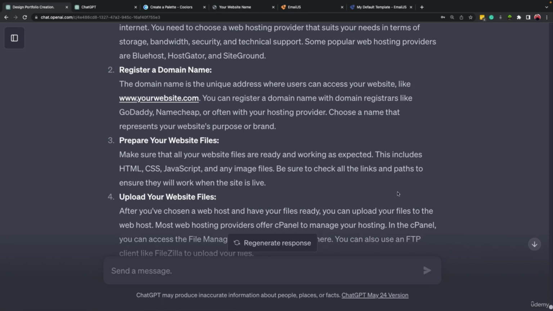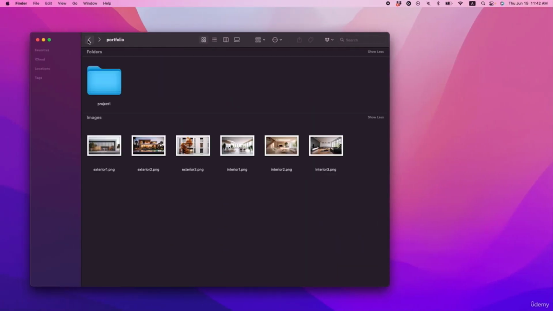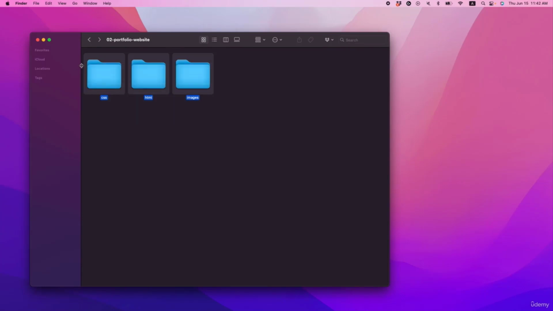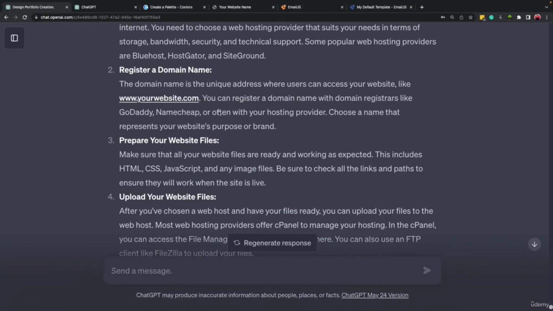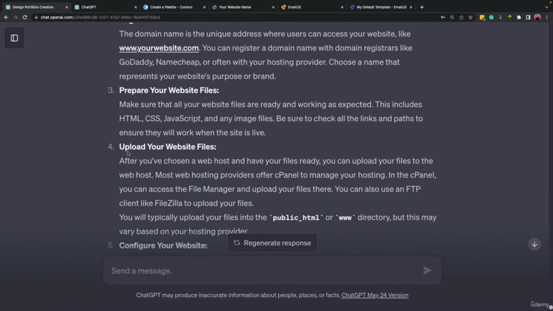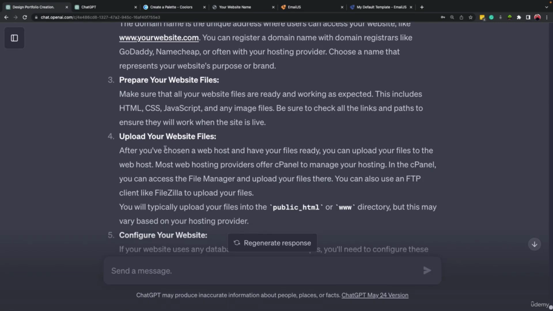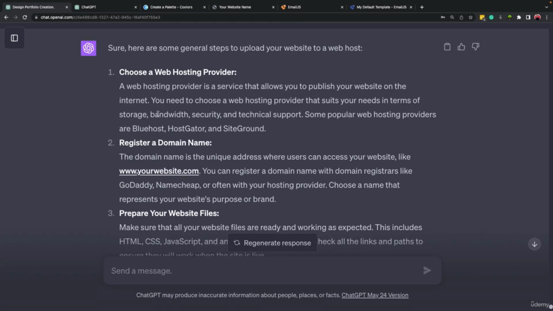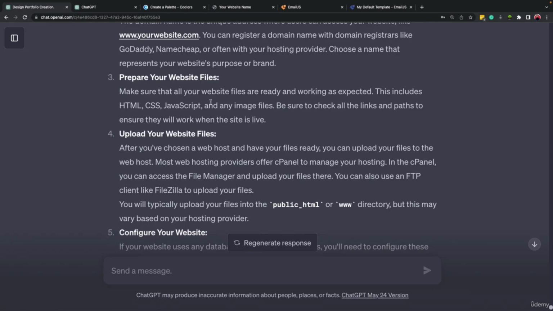And then you have to copy all of these files and paste them on the host that you have, put them there, and then test and see how it is working. And along the way, wherever you have some issues, you can ask ChatGPT to tell you, right? Now, I'm not gonna show you the way, because based on the hosting provider that you select, the way can be a little bit different.